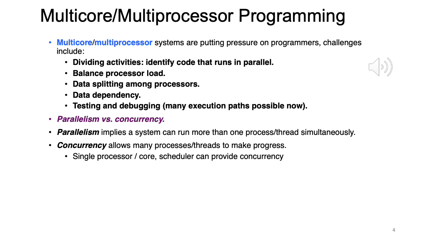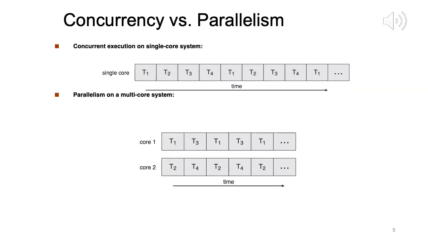Right. So allowing many processes or threads to make progress, because if thread 1 is doing IO, then better give that single CPU to some other thread, so that overall a larger number of threads make more progress per unit time. Okay. So now I am on slide number 5.